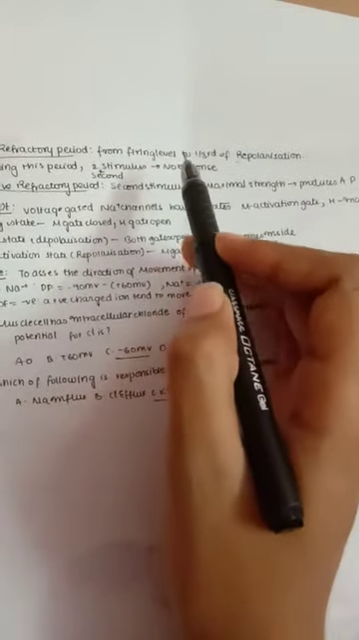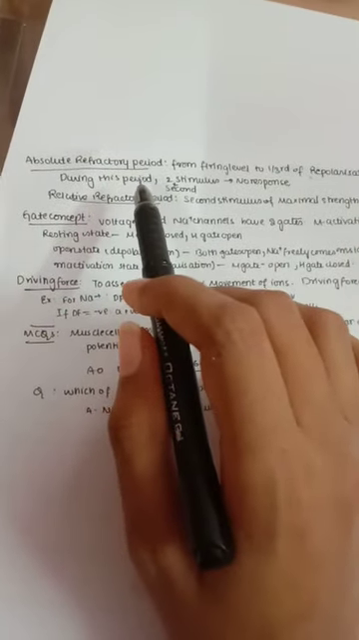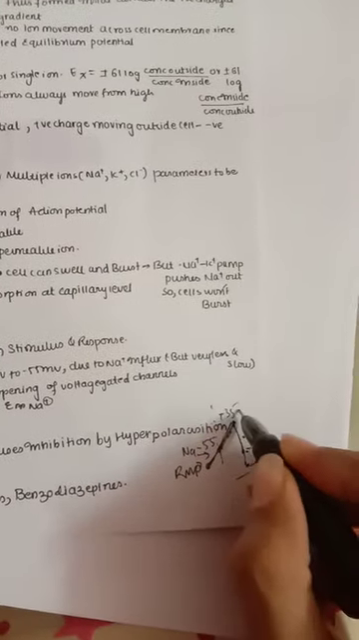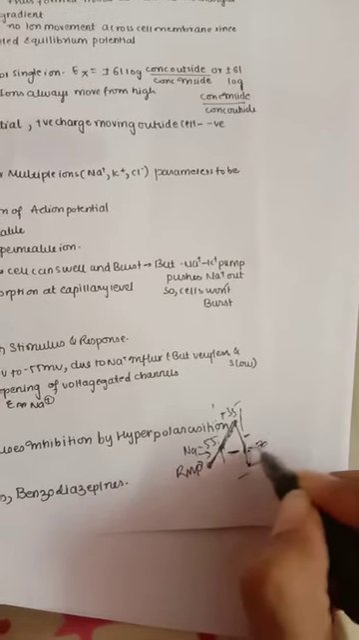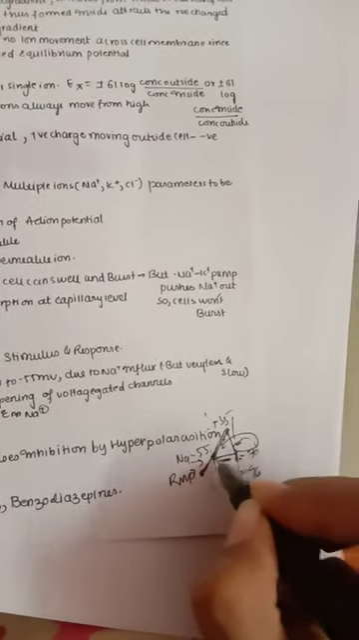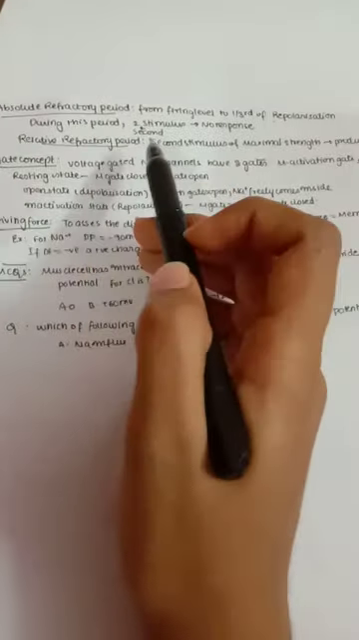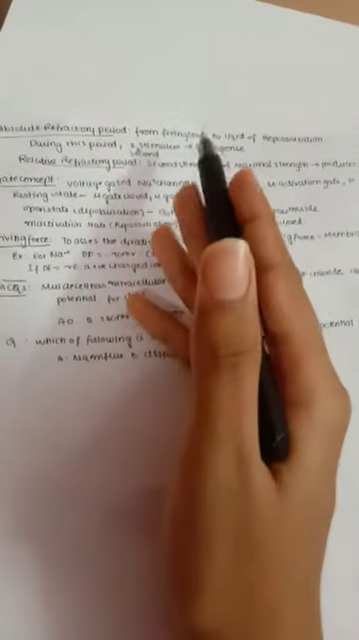From the firing level up to 1/3 of the repolarization is called the absolute refractory period. Up to 1/3 of the repolarization means, for example, from this firing level up to this point in the repolarization, up to this middle period. During this period a second stimulus gets no response, that is, if you give any second stimulus it will not show any kind of response.